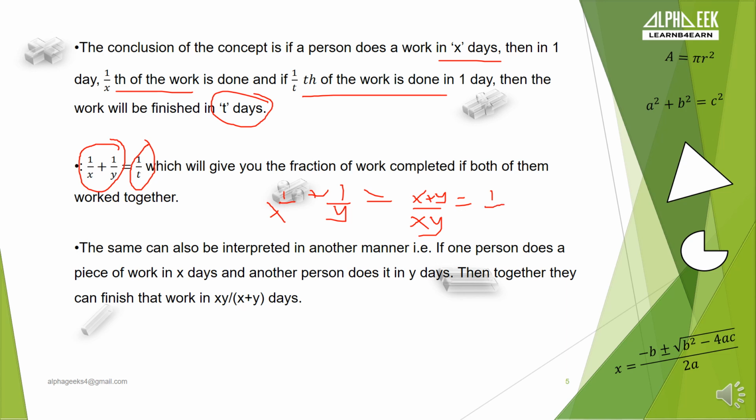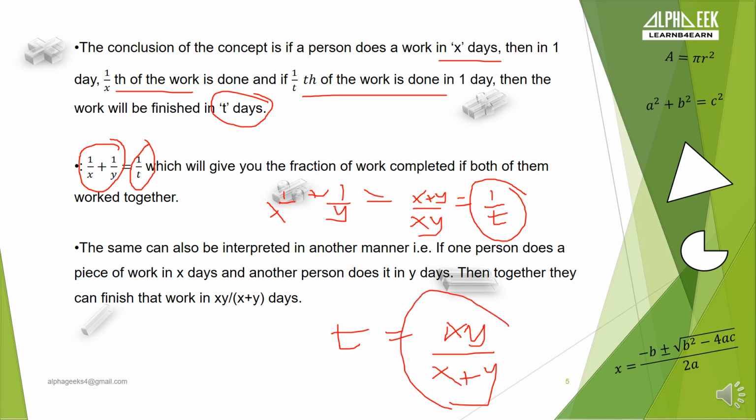Now if we want to find the number of days required so that both of them working together can complete the work, we just need to reciprocate the term 1 by t. So t is equal to xy upon x plus y. So this is the number of days required to complete the work if both of them are working together. That is written in the third conclusion.